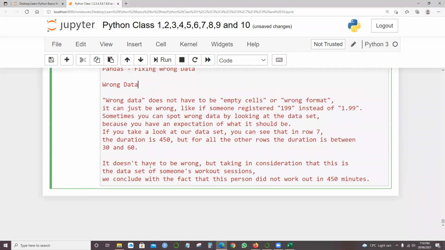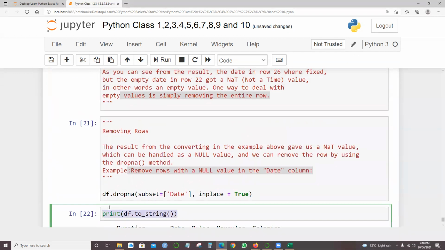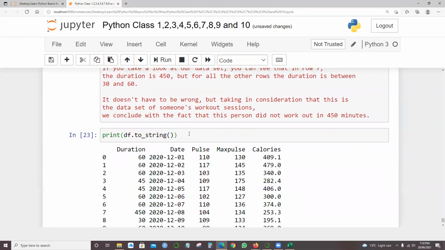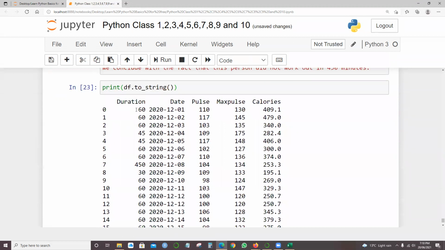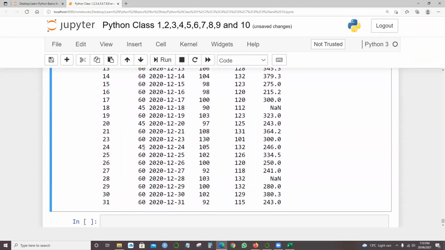So 450 is different from the other values. We conclude that this person did not work out for 450 minutes, because that is 7.5 hours. When I try to read the information, if I run the command print df.toString, for duration we have 450, but all other values are 60 or 30 or 45.